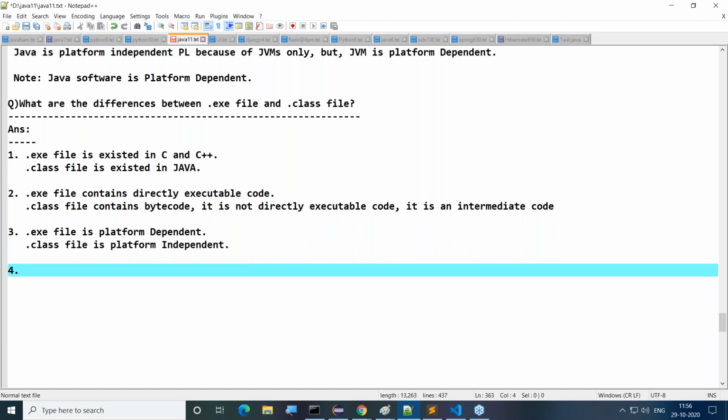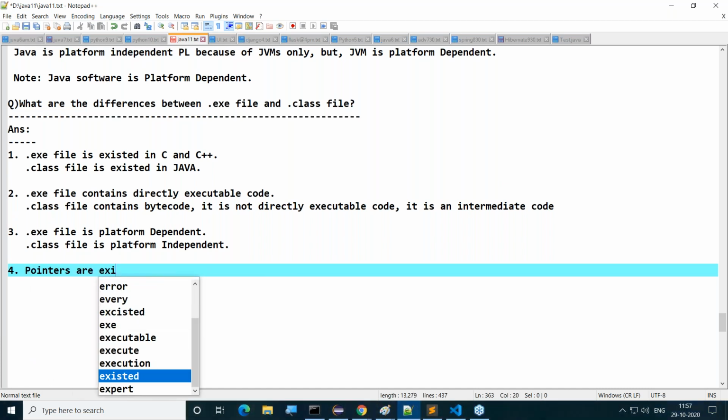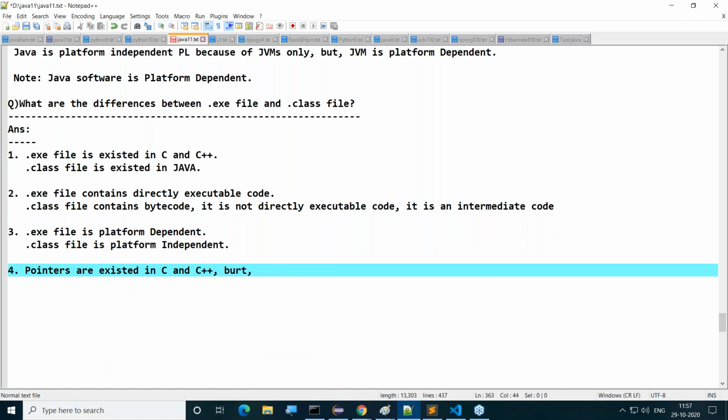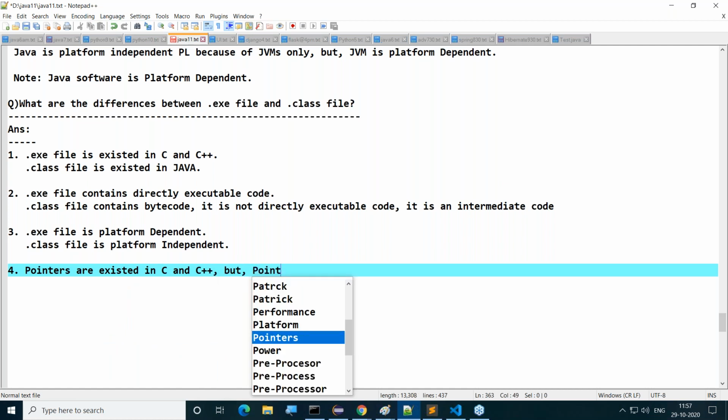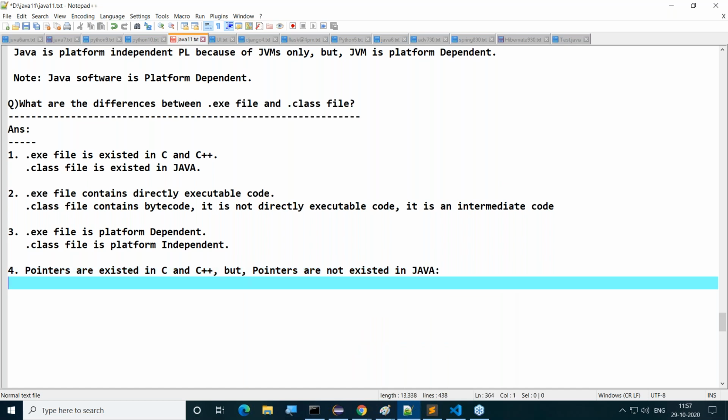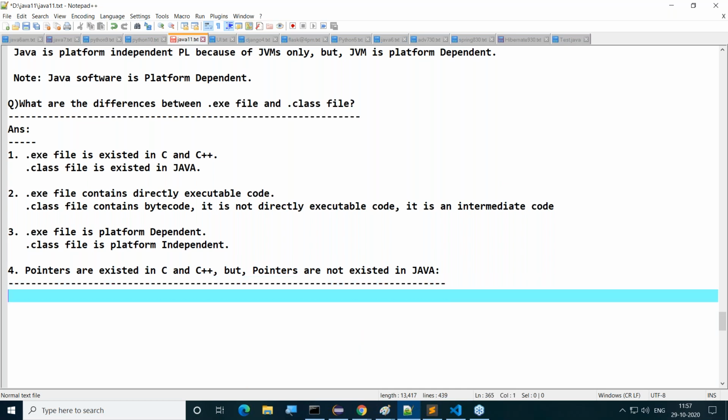That's the third difference completed. And the fourth difference, what I'm telling you: pointers are existed in C and C++, but pointers are not existed in Java. This topic we will discuss tomorrow, guys, and tomorrow I will start the pointers concept. So nearly 9 differences are available, but this is another one maybe.